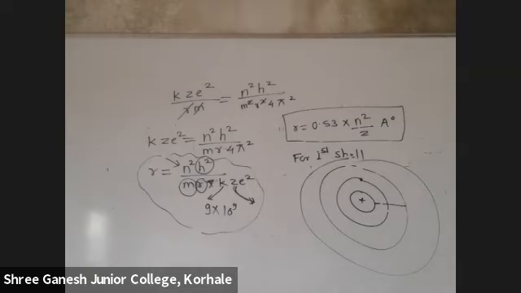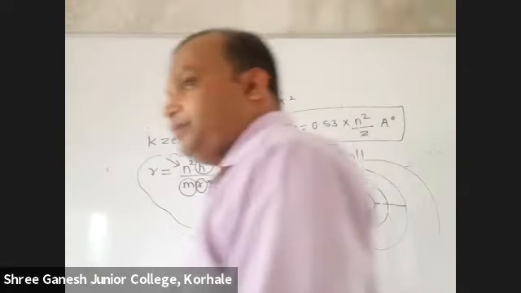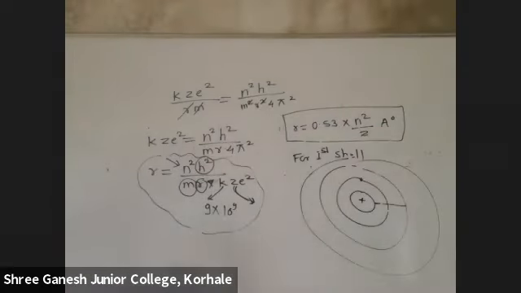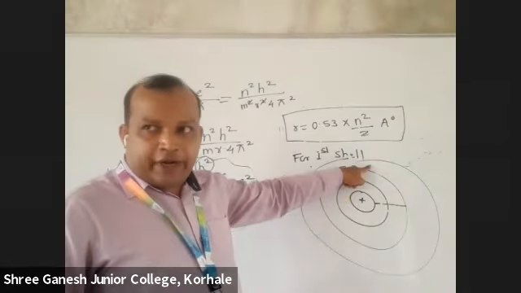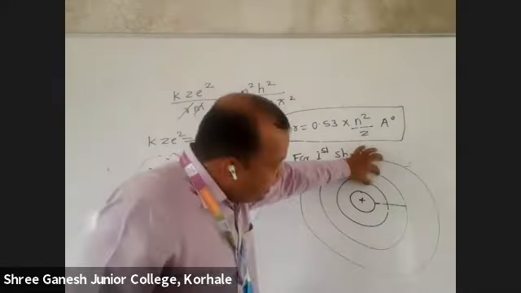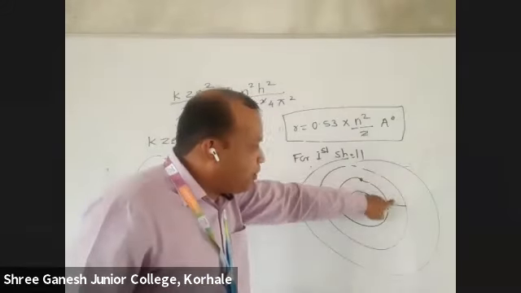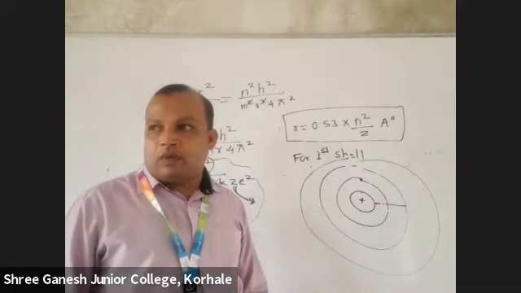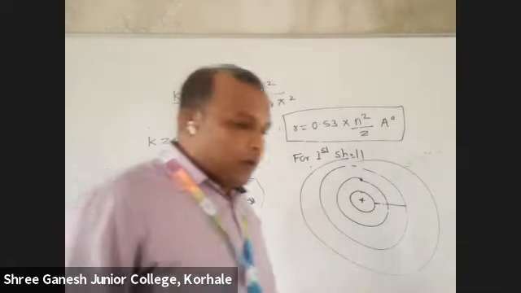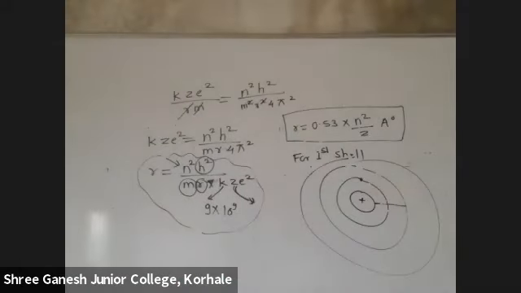So is it 1.58? You have found the radius of the first shell and the radius of the second shell. I am asking how much this gap is. So always you do R2 minus R1. It will be something like 1.58.